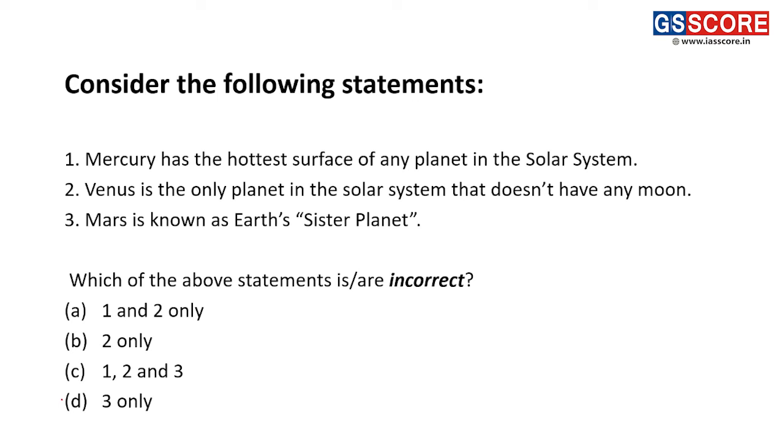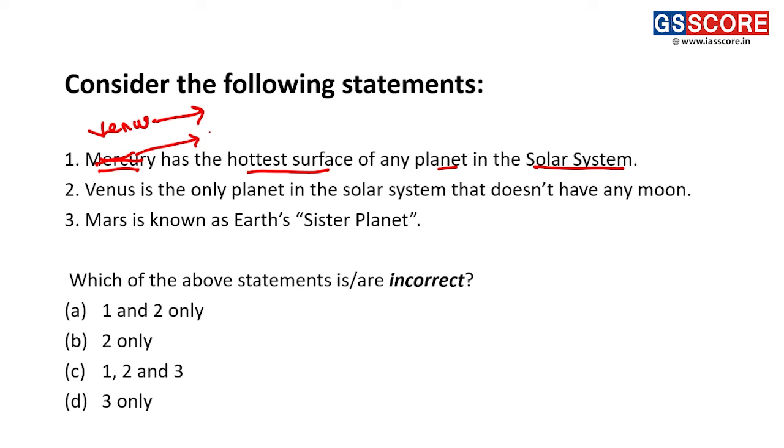Moving towards the next question, consider the following statements. Statement 1: Mercury has the hottest surface of any planet in the solar system. Guys, is this statement correct or incorrect? Is Mercury the hottest planet? No, it is not Mercury, but it is Venus. Two planets, Mercury and Venus, are very near to the Sun, in the proximity of the Sun. Thus, we can see there is a difference between Mercury and Venus.